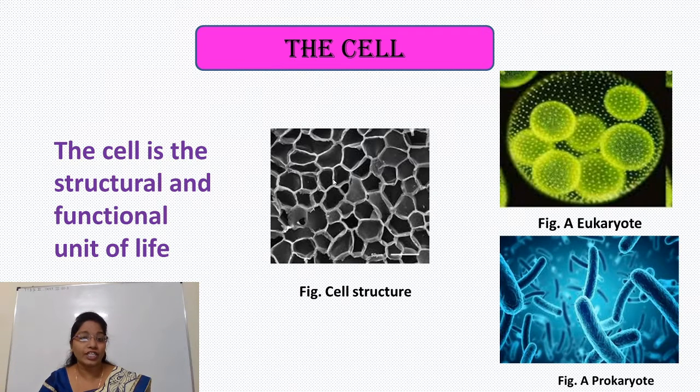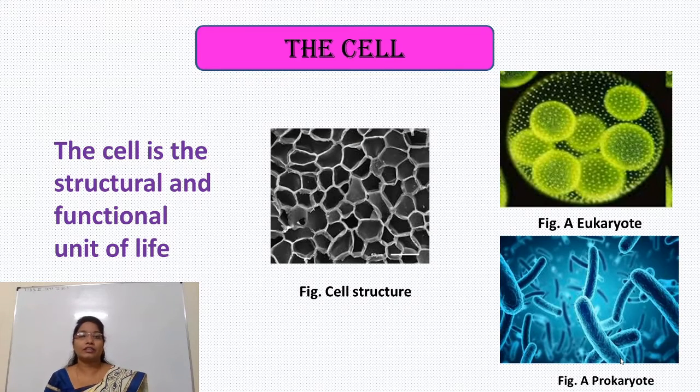Each compartment was later named a cell. The word cell was given by the scientist Robert Hooke. So these cells are of two types. The cells may be eukaryotic or prokaryotic.